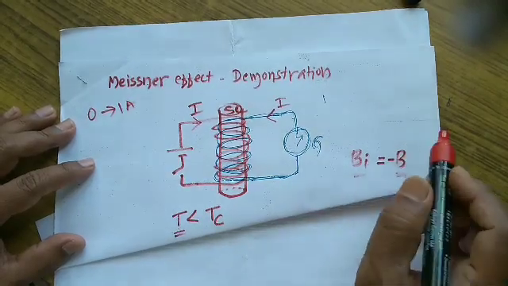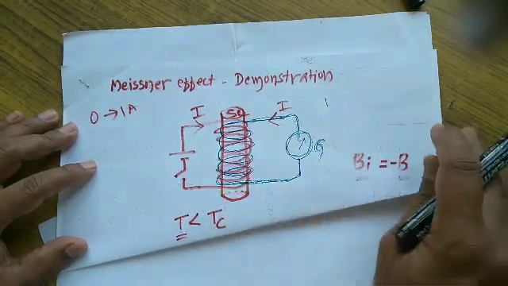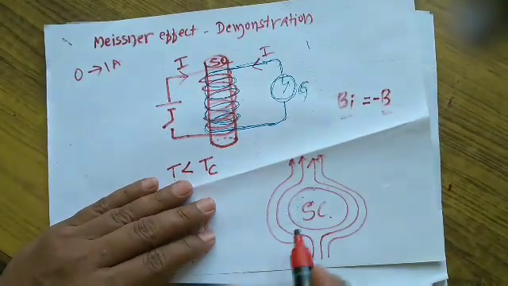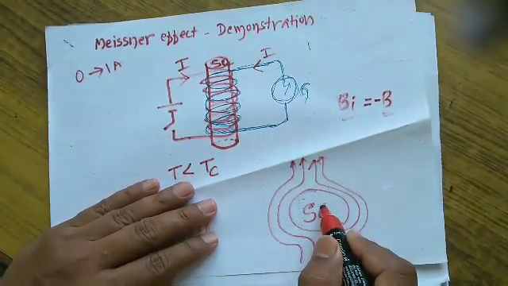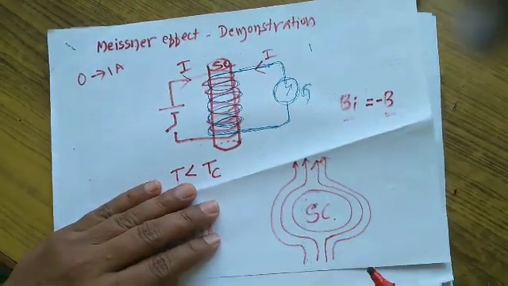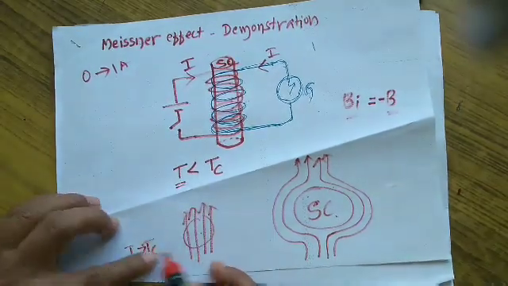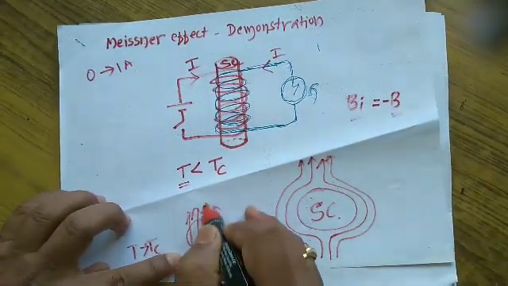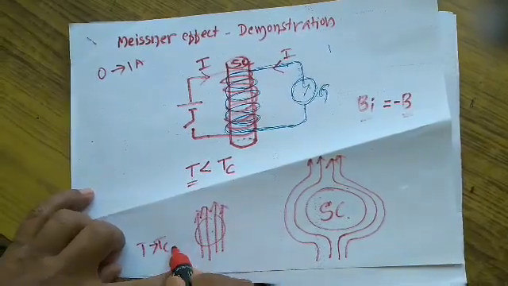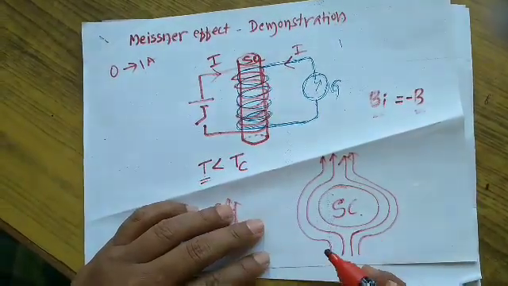When they become equal in magnitude, the effective magnetic flux within the material is zero, similar to this diagram. Here the superconducting material appears as expelling the magnetic lines of force, whereas at a temperature greater than Tc, the magnetic lines of force can penetrate through the material. This is at a temperature higher than the critical temperature, and this is the case when the temperature is below the critical temperature.